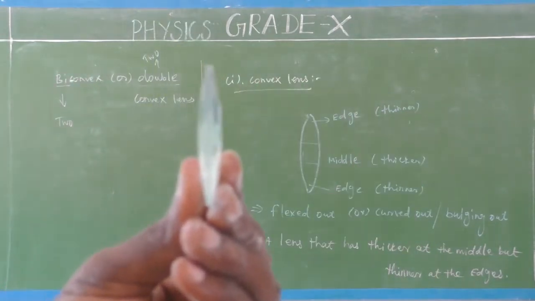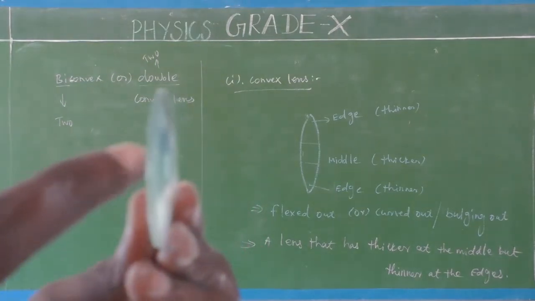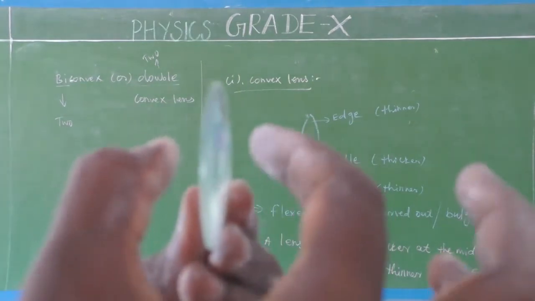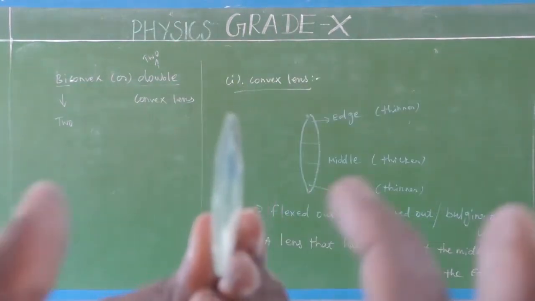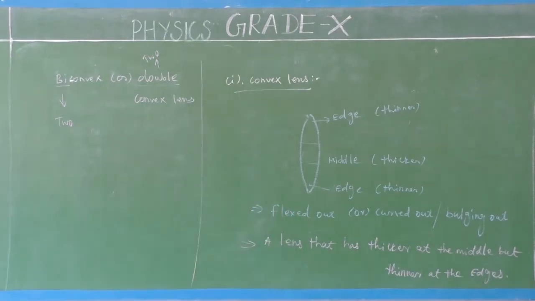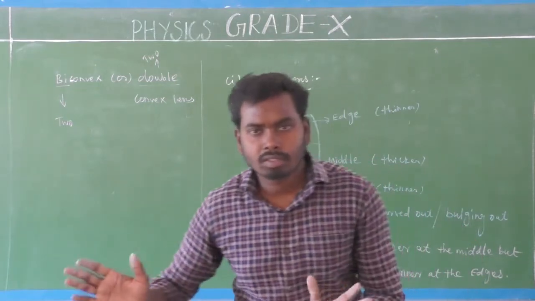That is the reason why it is called convex lens. It has two surfaces. This is one surface and that is one surface. Here the two surfaces are curved outward, which means bulging out. That is the reason why it is called convex lens. Don't get confused. So that's all about convex lens, a very easy one.